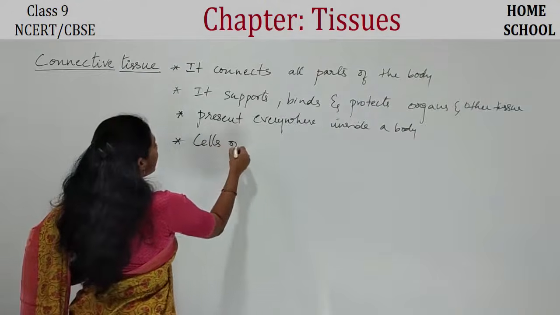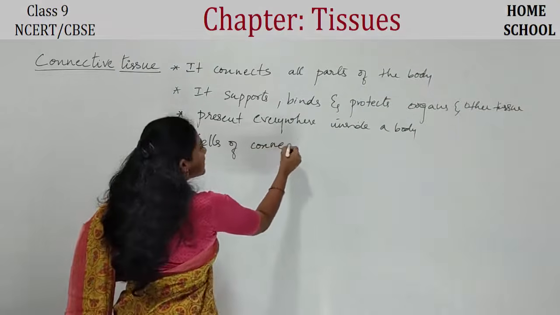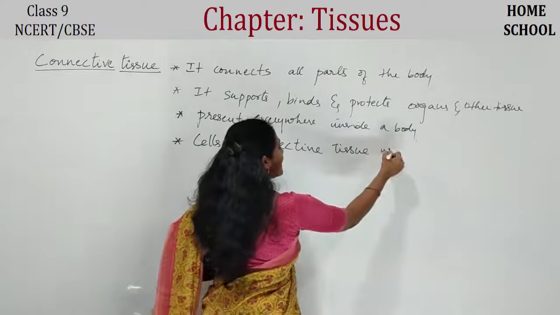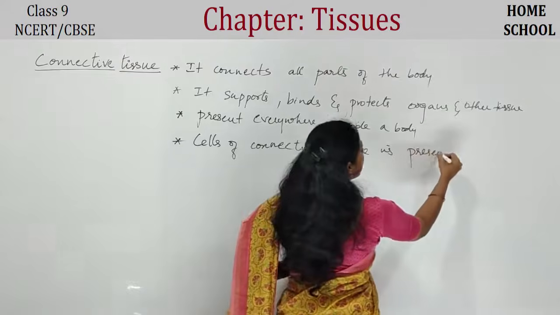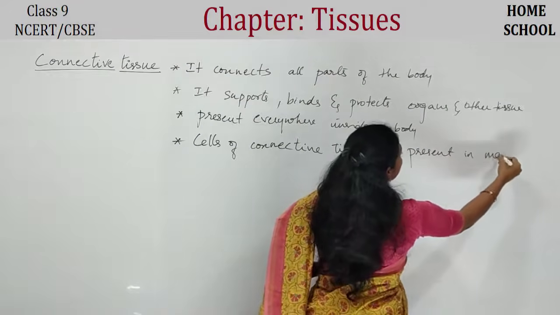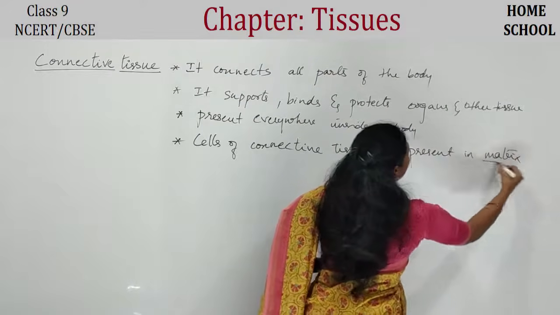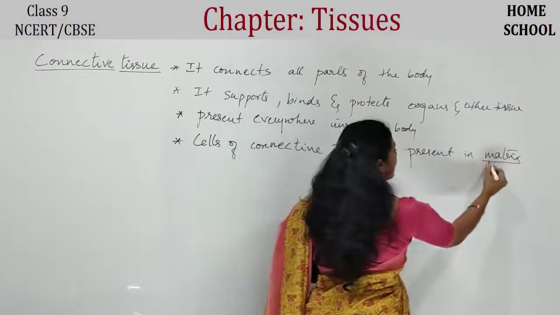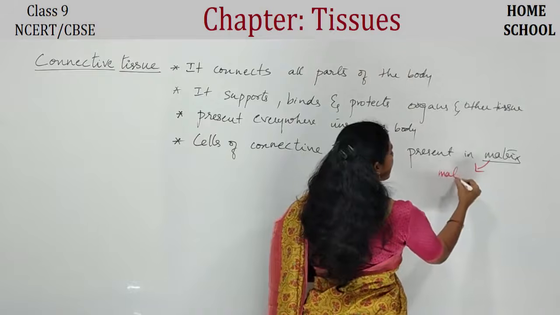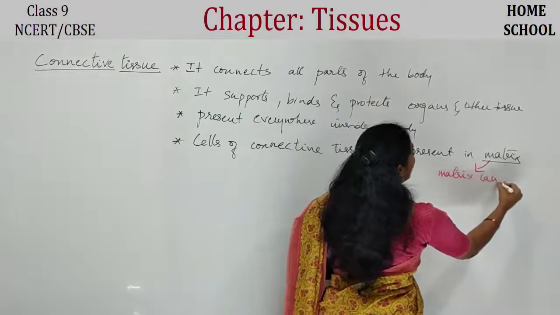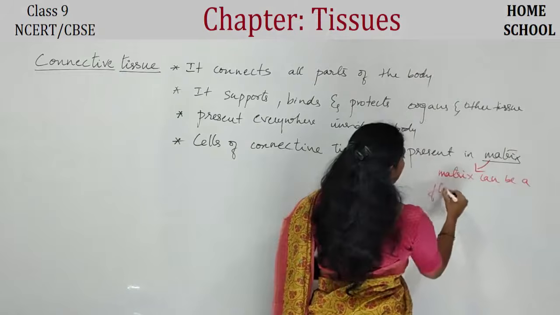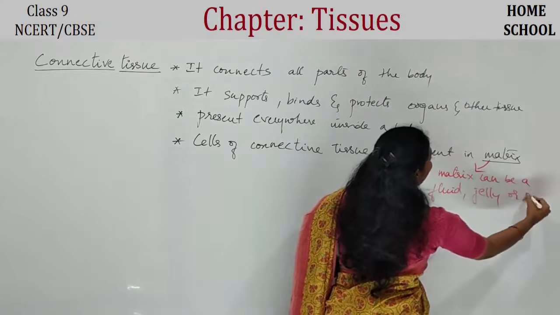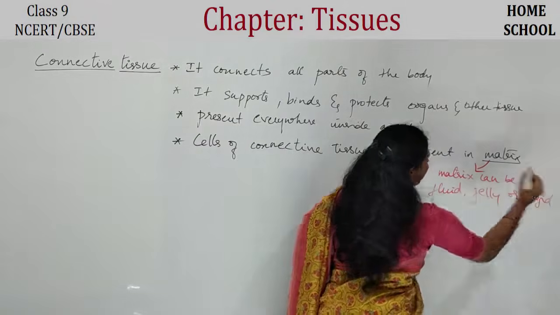Cells of connective tissue is present in matrix. Okay, and here the matrix can be, it's a very important thing that you have to remember, guys. Matrix can be a fluid, jelly, or matrix can be rigid, means very hard.